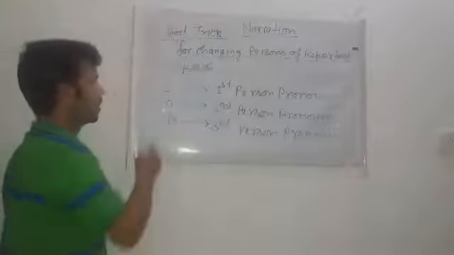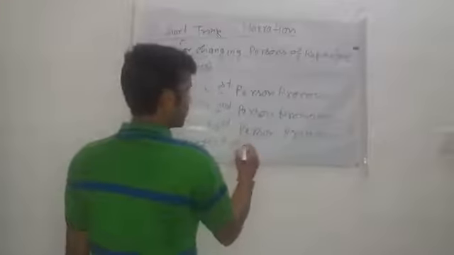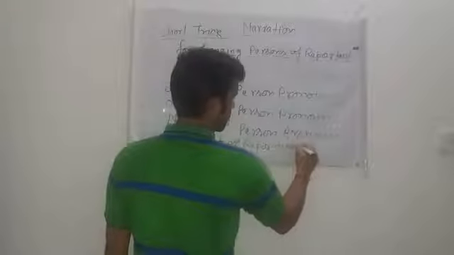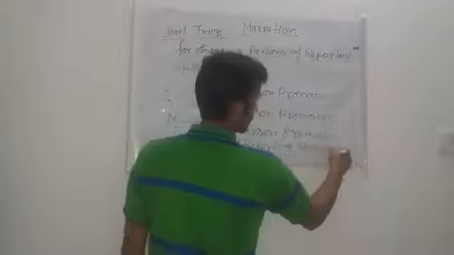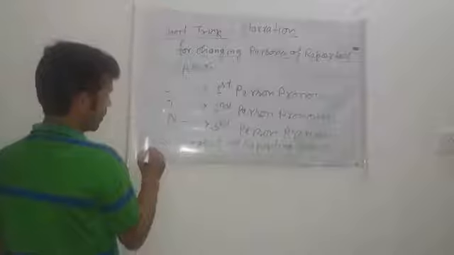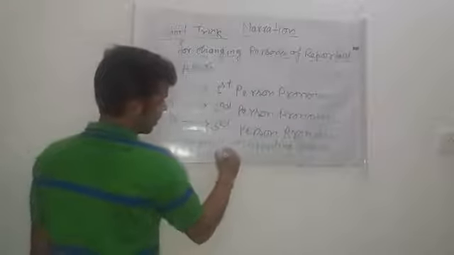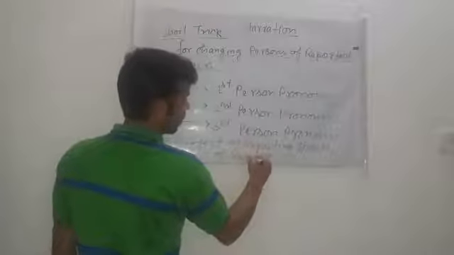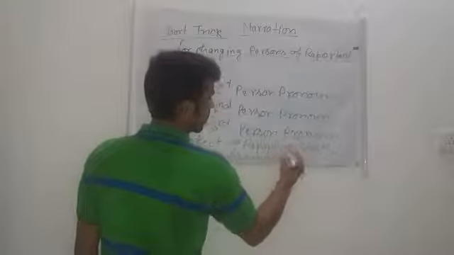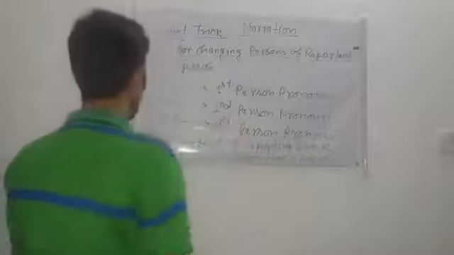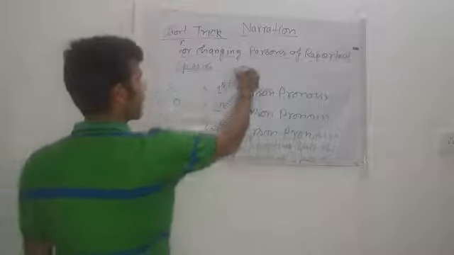Okay, so S is equal to subject of reporting speech. O refers to object of reporting speech. I'm going to write N here.